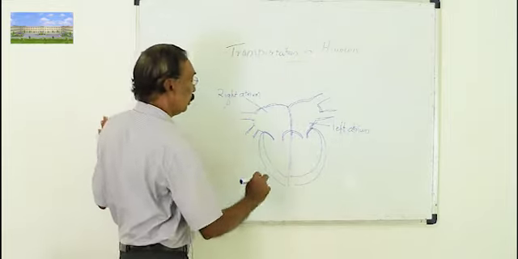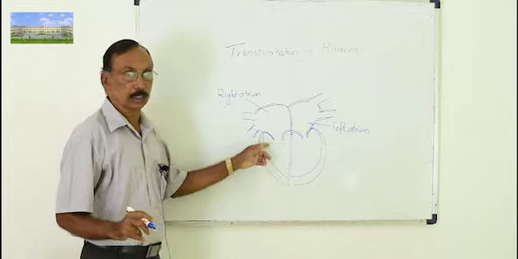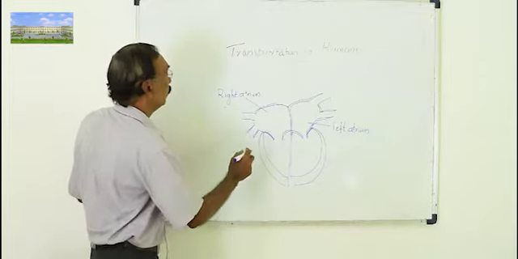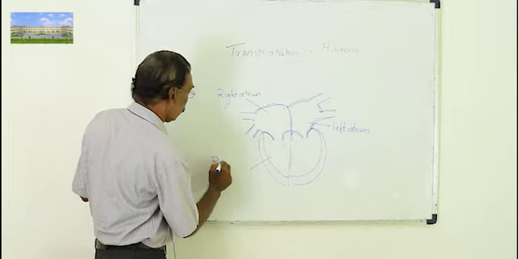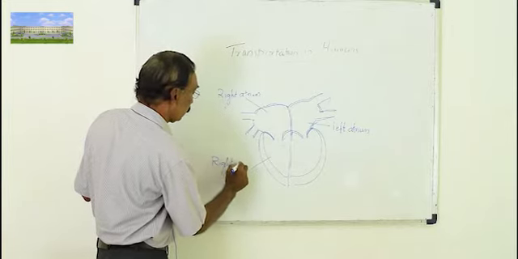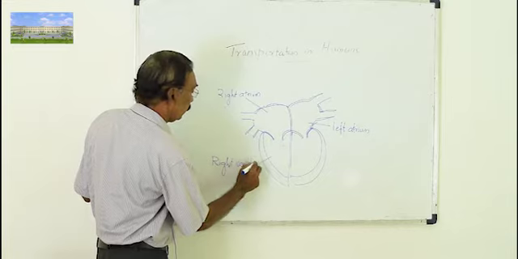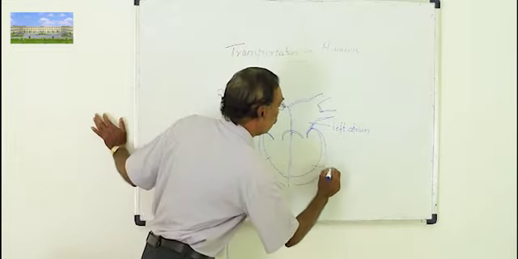The lower chambers together are called ventricles, and this one is on the right side, so this is the right ventricle, and this is the left ventricle.